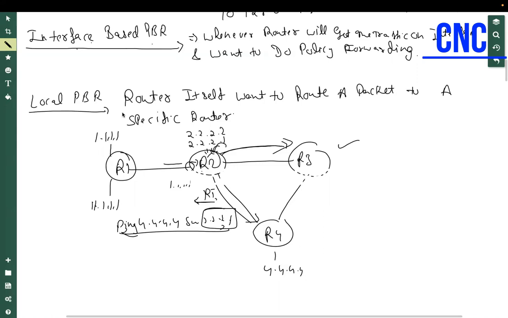When can we do that communication? Let's say R2 wants to check the connectivity. It can use any of the loopback addresses, correct? So the router itself is doing a ping. R2 is not getting any traffic from anywhere, correct? So that is basically local PBR, or we might call it global PBR. So the router is using this for self-testing. Yeah, exactly. In a practical scenario, users will be using interface based PBR, and the router itself will be using local PBR. Okay, let's create this topology and we'll see how we can achieve this.